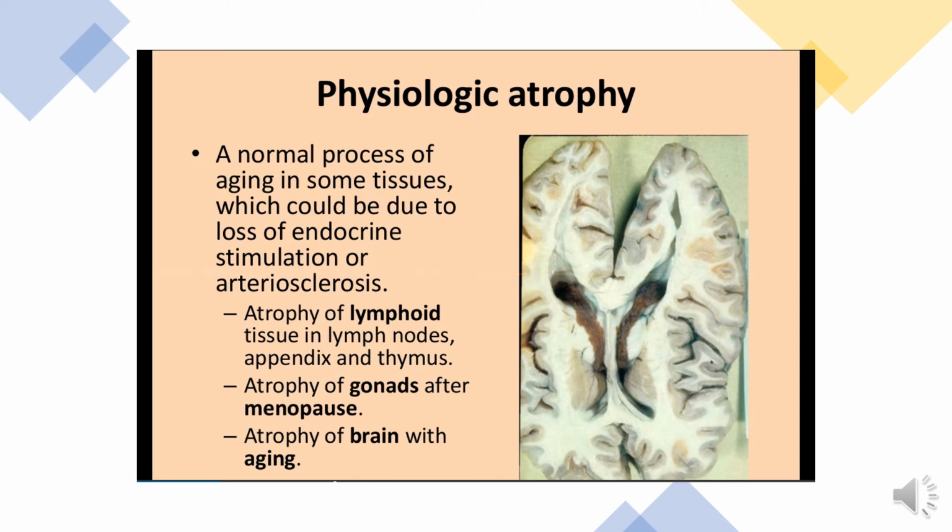Atrophy of lymphoid tissue in lymph node. Atrophy of appendix, thymus. This is a reduction in the size of the organ just with the increasing age, and this is a normal phenomenon, and that's why it's called physiological atrophy.